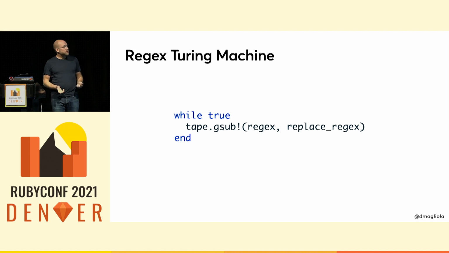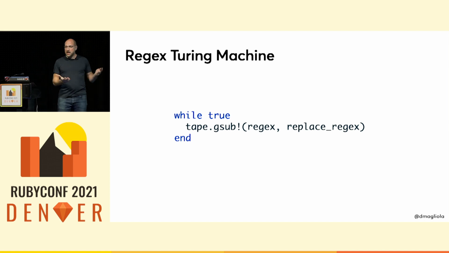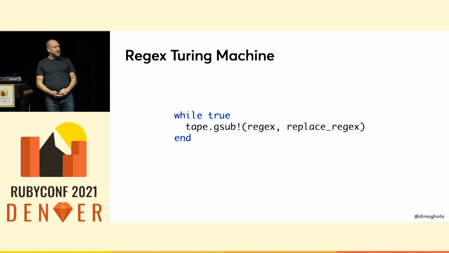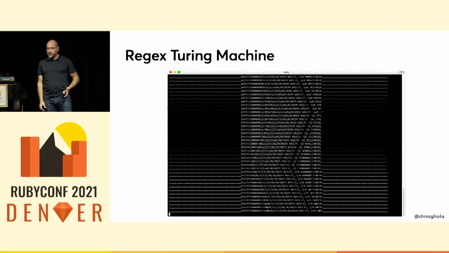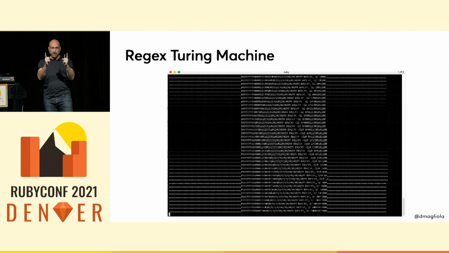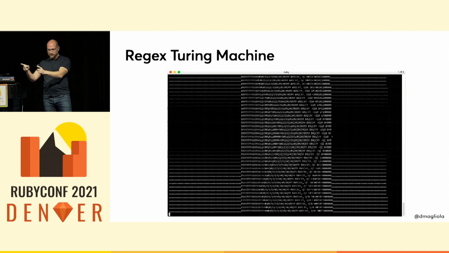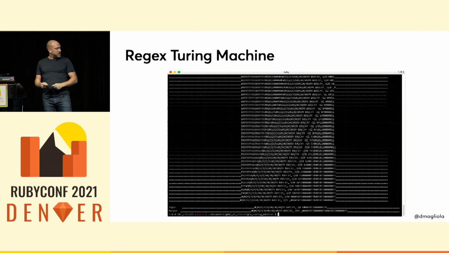And the code to execute this regex to the machine is what I keep promising. Nothing but that regex. And it works. Here you can see the head moving back and forth with the tape, changing the values. And once it finishes, you're going to see that the tape has the same input that we had at the beginning, but repeated twice. So we can implement a Turing machine using only regex.